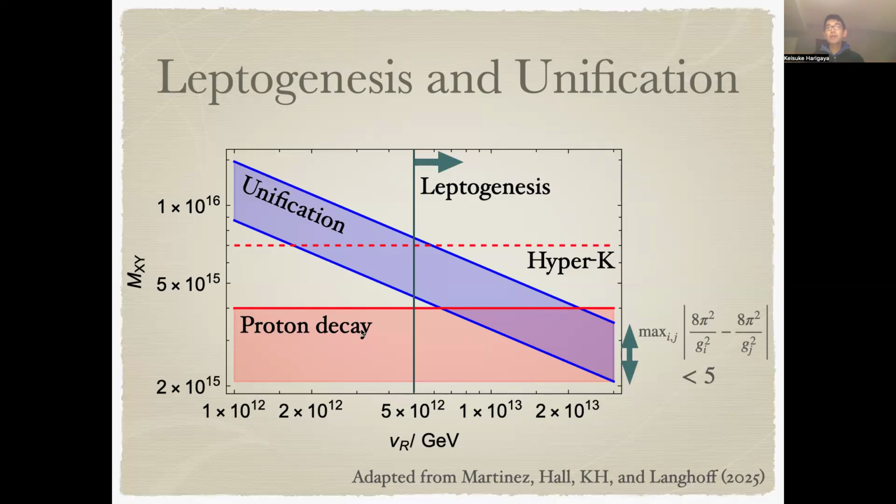This red shaded region is already excluded by the proton decay search at Super-Kamiokande. And the red dashed line, up to the red dashed line, can be probed by Hyper-Kamiokande. Then after putting a lower bound on the parity breaking scale, VR, from leptogenesis, you can see that most of the viable parameter space can be probed by Hyper-Kamiokande.